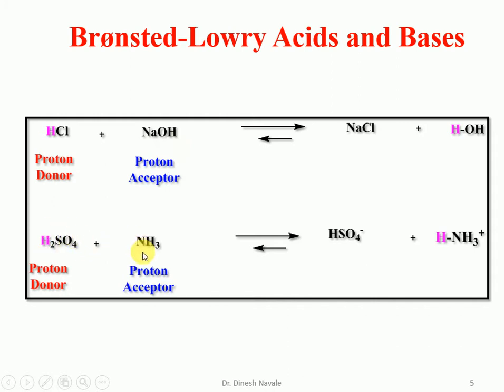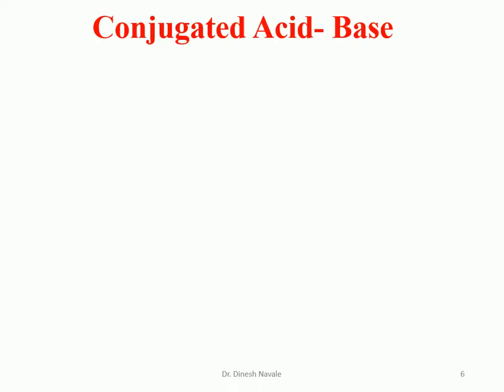Second example is sulfuric acid and ammonia. Sulfuric acid is a proton donor, so it is an acid according to the Lowry-Bronsted concept, and ammonia is going to accept the proton, so it will form the ammonium ion, so it acts as the base. So according to Lowry-Bronsted, an acid is anything which is going to donate the proton, and a base is anything which is going to accept the proton.